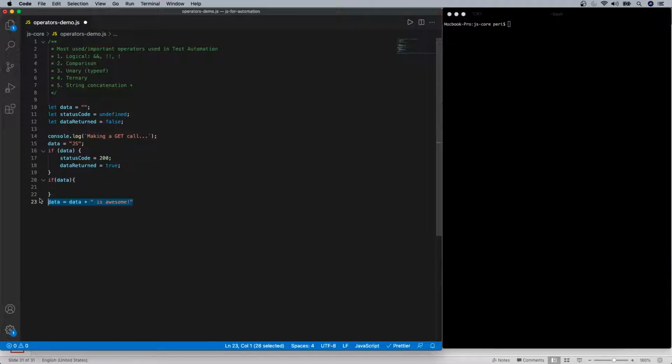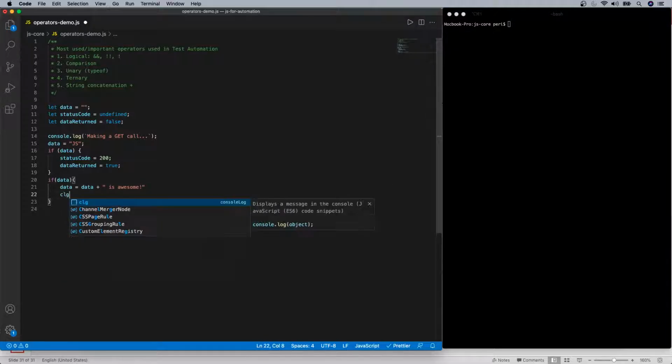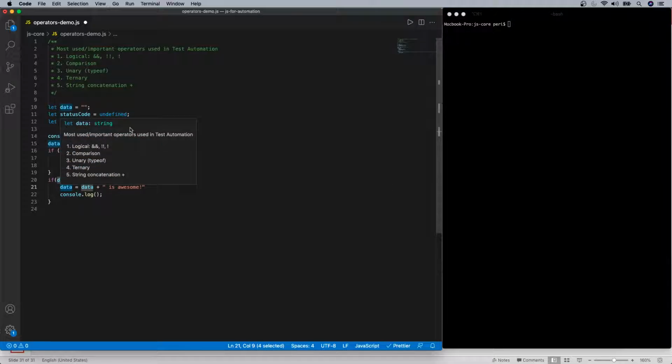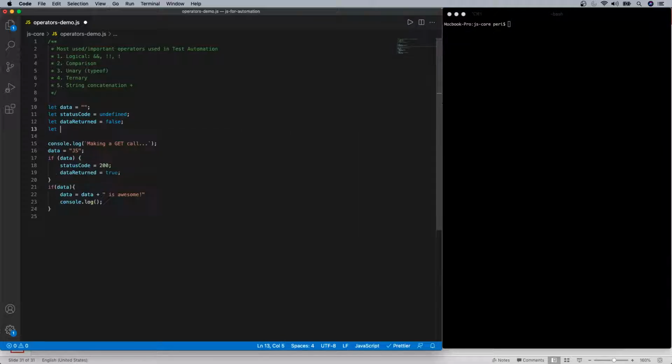So this is what I need to print. Let me say this is my data again. I'm putting it here, and then I'm printing that result, again just printing the same data. Otherwise we can store this data in a different variable, that's optional. Let me say this is result, because this is the final API result, for example. So I'm initializing this with undefined again, because I do not know what the data type would be.